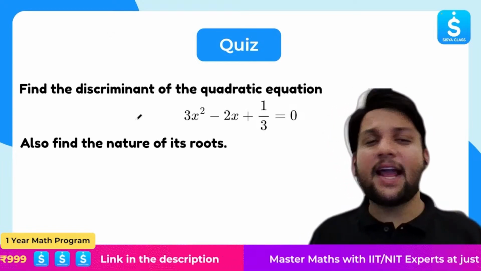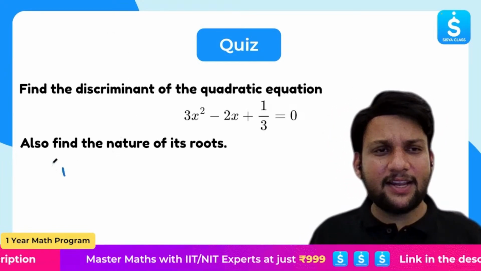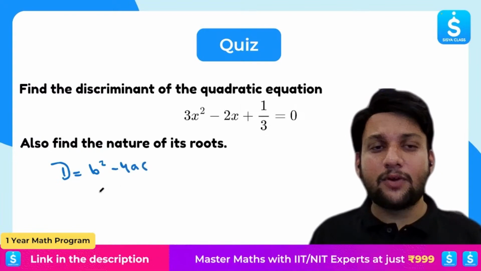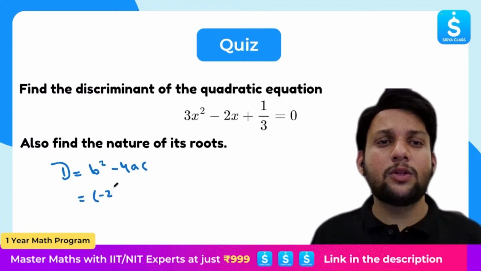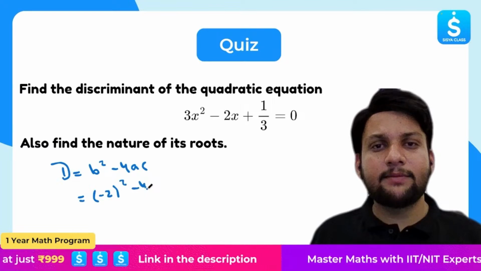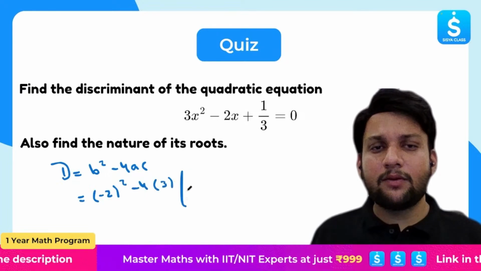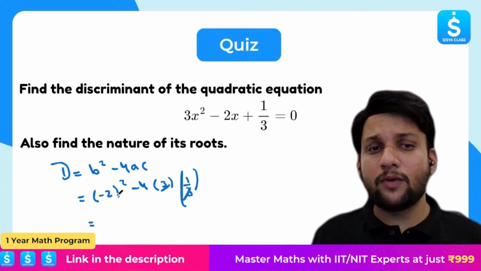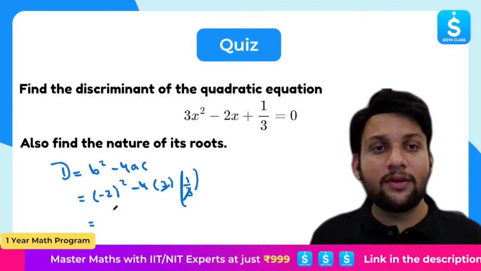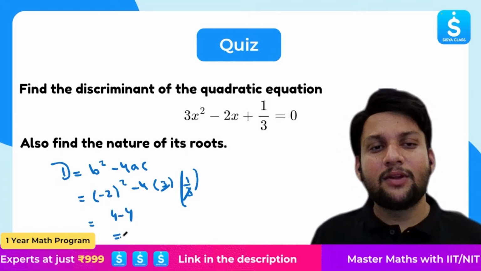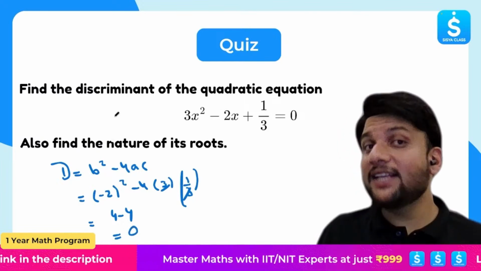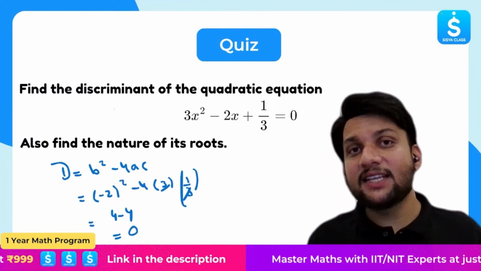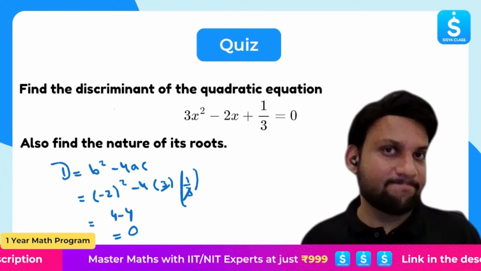How about now? Find the discriminant and also the nature. Discriminant, again, very easy. D is equal to b square minus 4ac. B is what? In this case, minus 2. That is minus 2 whole square minus 4 times 3 times c, which is 1 by 3. Now 3 will get cancelled. What am I getting? Minus 2 whole square is what? 4. 4 minus 4 is what? 0. D is 0. If D is 0, it will have two real roots, but they will not be distinct. They will be equal. Clear?